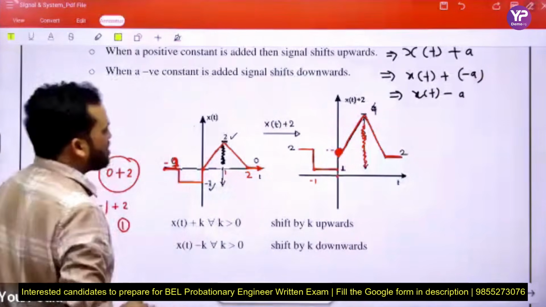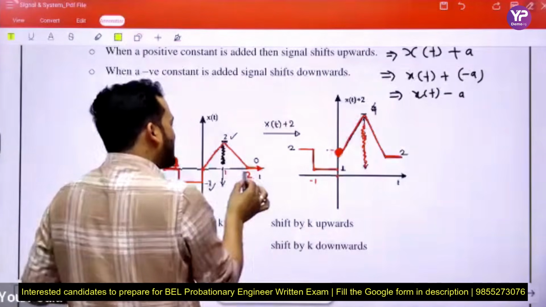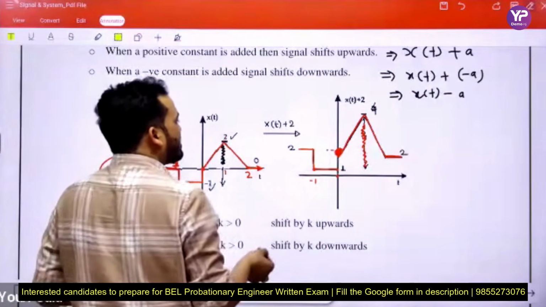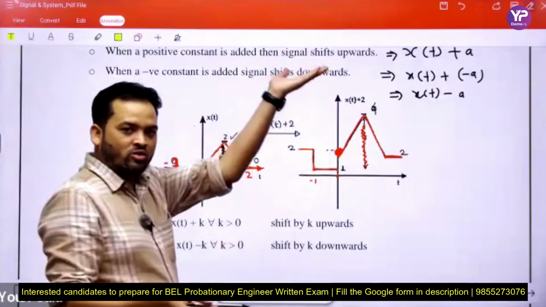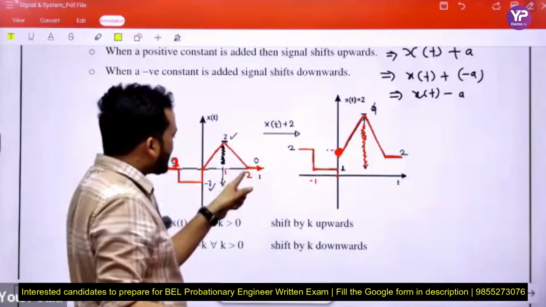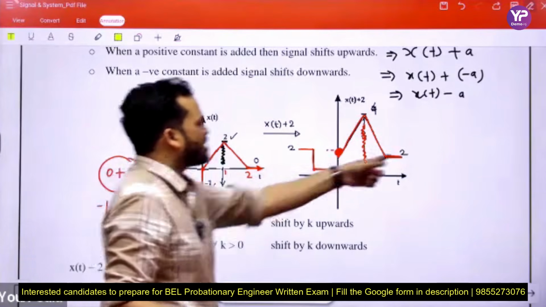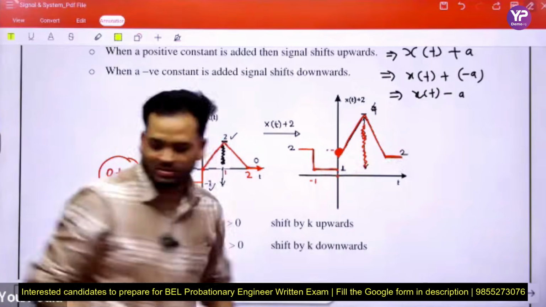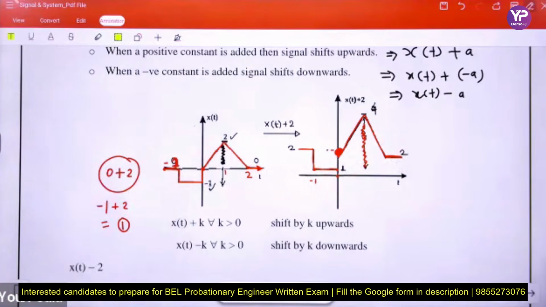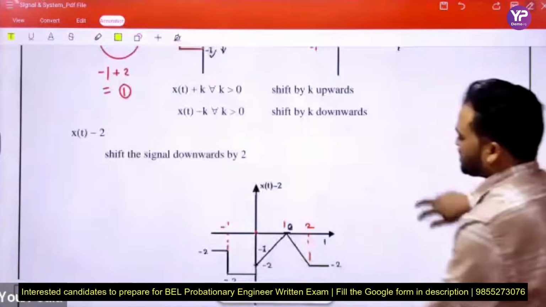Next, this magnitude: when we add 2 to the signal, it is shifted upward by 2, then it becomes 4. Okay. And after time 2, the signal is 0. When we add 2, then it becomes 2. Harshita, tell me, is it clear or not? Yes sir, clear, thank you. Okay beta. And this is the subtraction.